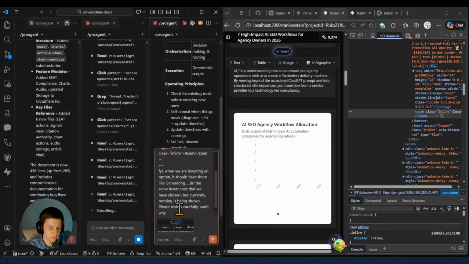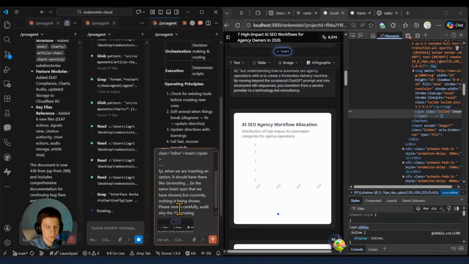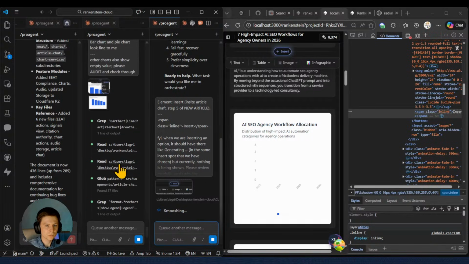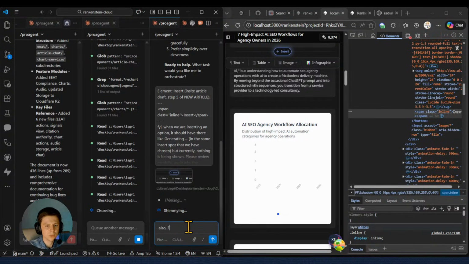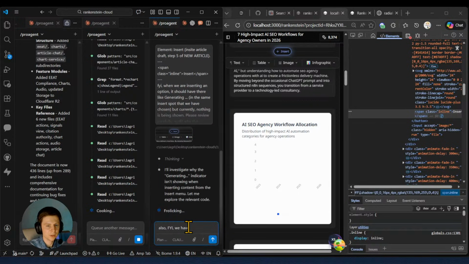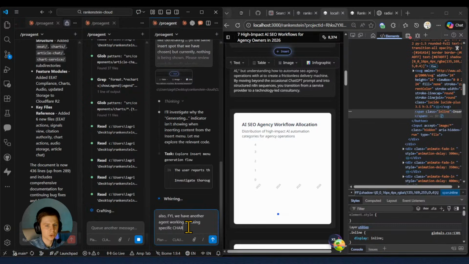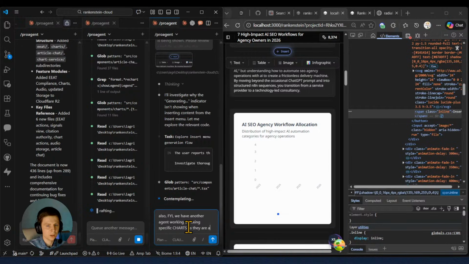Audit why the generating bar chart, image, etc. is not present. Yeah. Plan sent. Here I'm also going to put, for your information, that we have another agent working on fixing specific charts as they are a little bit faulty. Be careful of overlap.